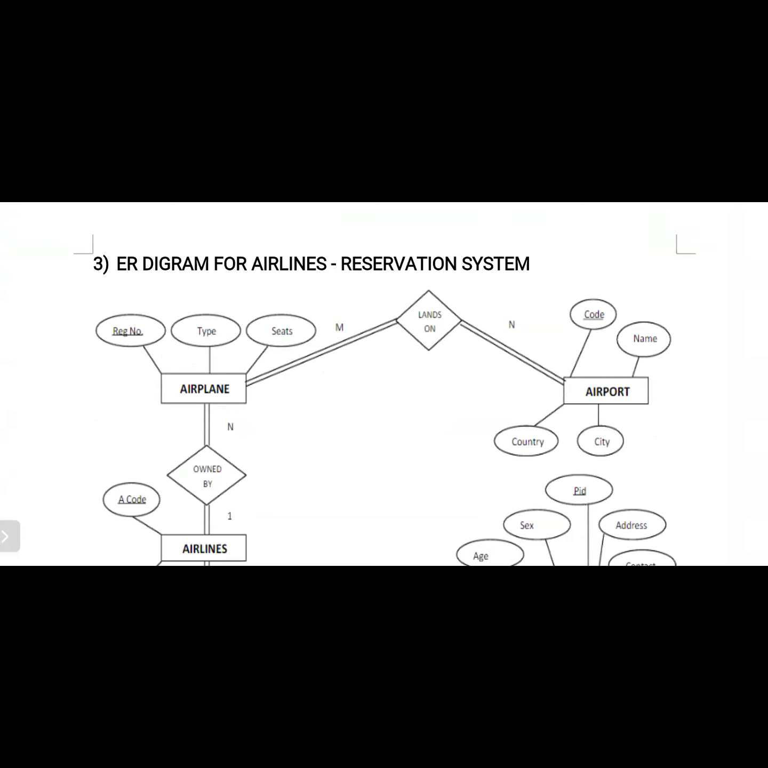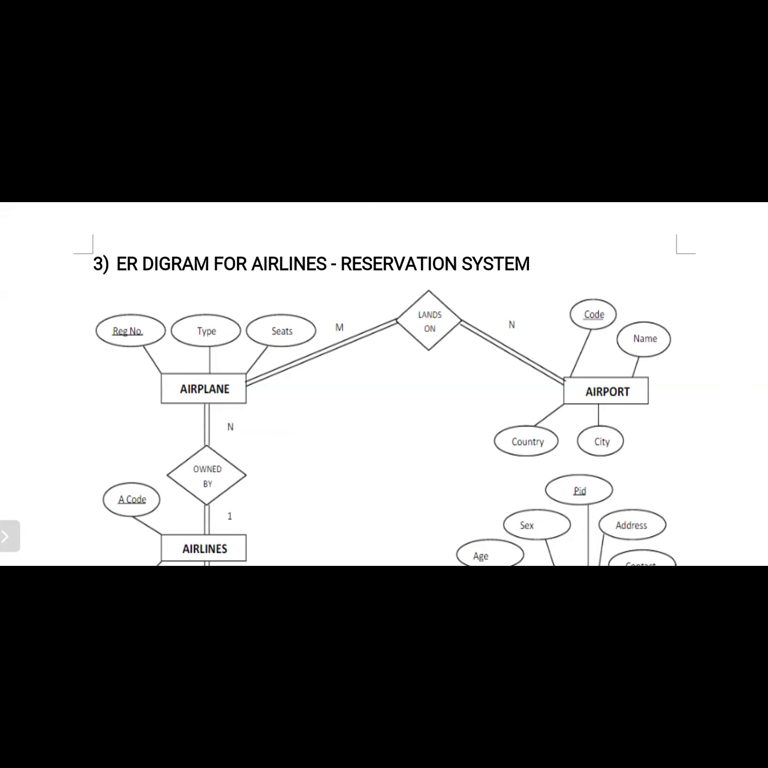For example, whether it is Vijayawada, Rajahmundry, Kakinada, or Hyderabad, it's like this. So we try to represent it with the code first of all. Next, the name of the airport. Next, the country, in which country it is. Next, the city. In this way, first of all, we try to represent the attributes.